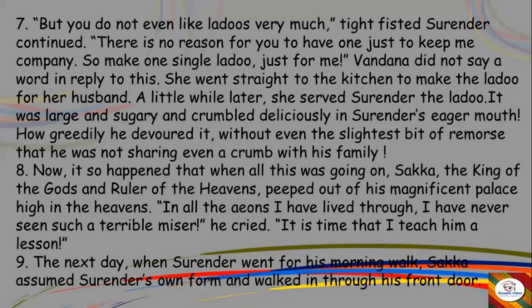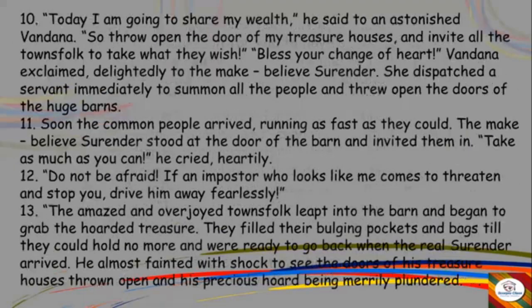So the next day, Surinder went for his morning walk, and Sakka, the ruler of heaven, the god, came down in the form of Surinder. He disguised himself as Surinder. Okay, he took the form of Surinder and walked in the front door of the house. And then he started speaking to Vandana. He said, "Today I'm going to share my wealth. So throw open the door of my treasure houses and invite all the townsfolk to take what they wish."